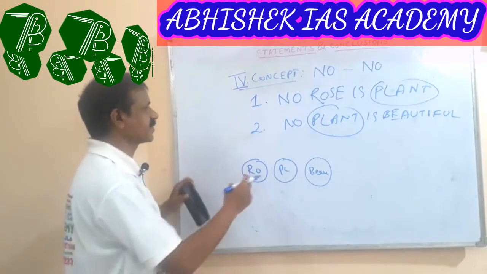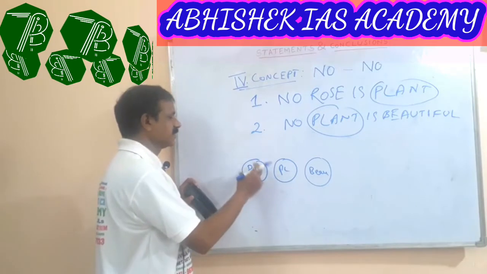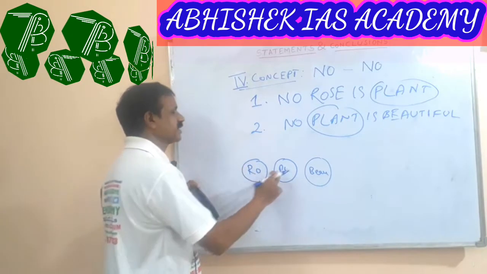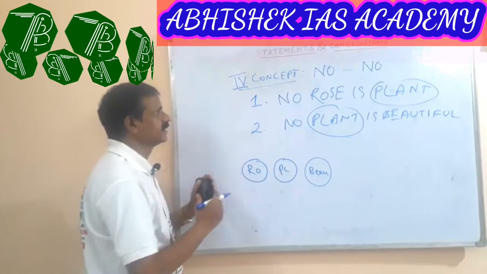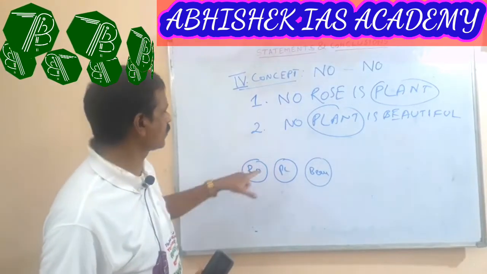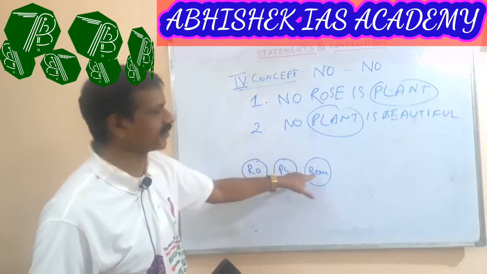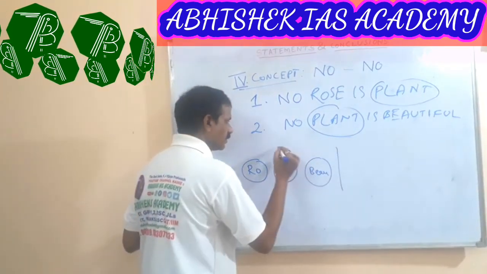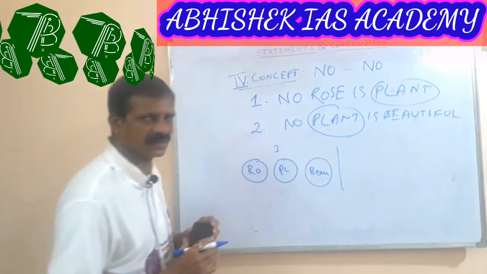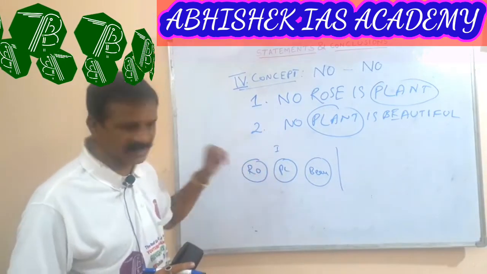Hence we take the rose portion separately, the plant portion separately, and the beautiful portion separately. Hence we observe no rose is plant, no plant is beautiful. That was the first way of the Venn diagram.